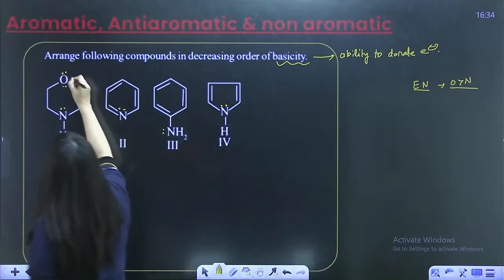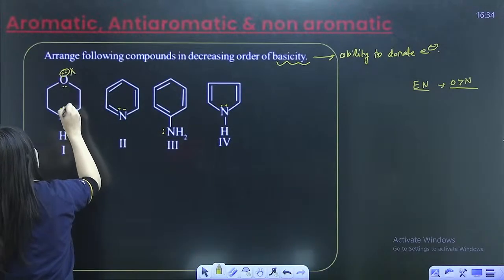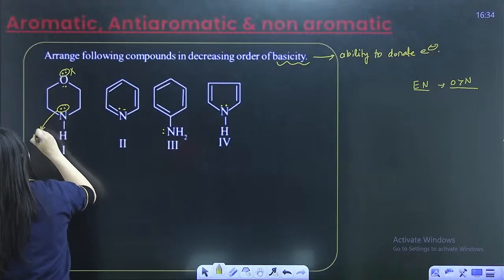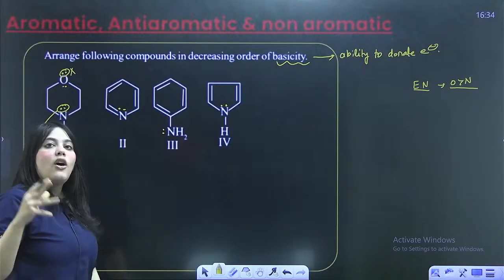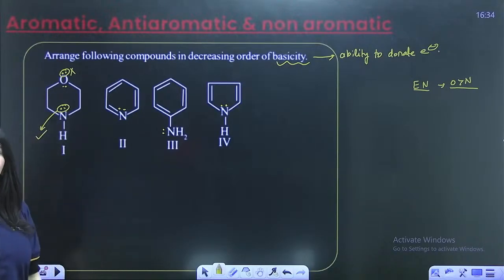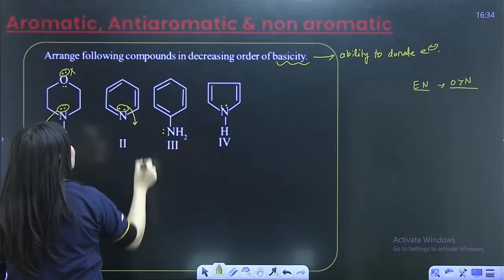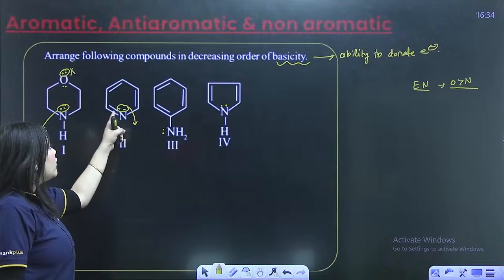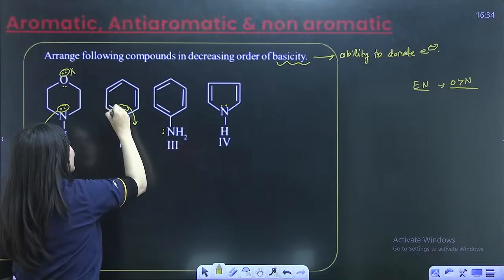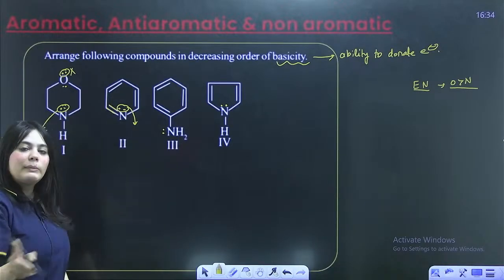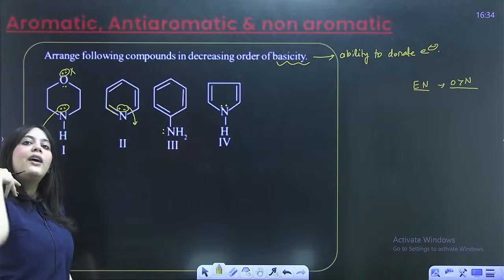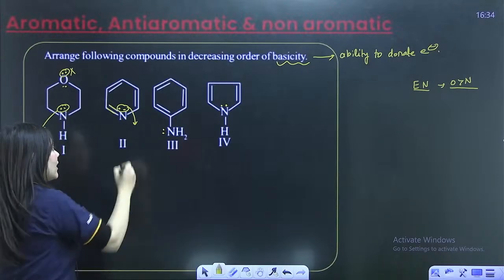So oxygen will not donate electrons as easily as nitrogen will donate, because oxygen is more electronegative. Understood? Next option, look at these electrons over here. These will also donate. Why? Because these electrons are attached to a double bond. So whenever a double bond is there, they will not participate in resonance. They are definitely available to donate. They can donate. This can also donate.